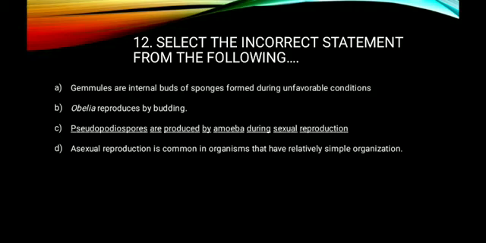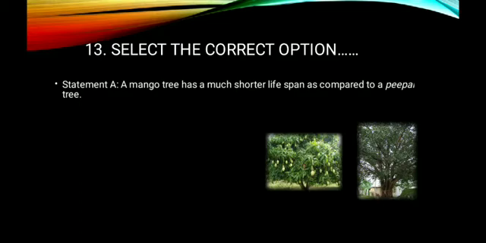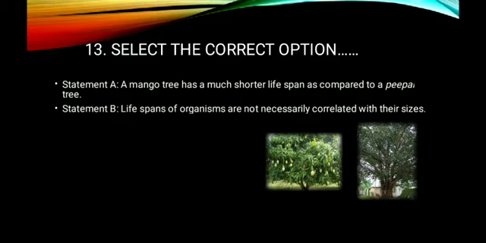Now, question number 13. Select the correct option. Statement A. A mango tree has a much shorter lifespan as compared to a peepal tree. And statement B. Lifespans of organisms are not necessarily correlated with their sizes. So option A. Statement A is true but B is wrong. Is this correct? According to this, statement B is correct. Lifespans of organisms are not necessarily correlated with their sizes. Just now we discussed this. So this statement is correct.